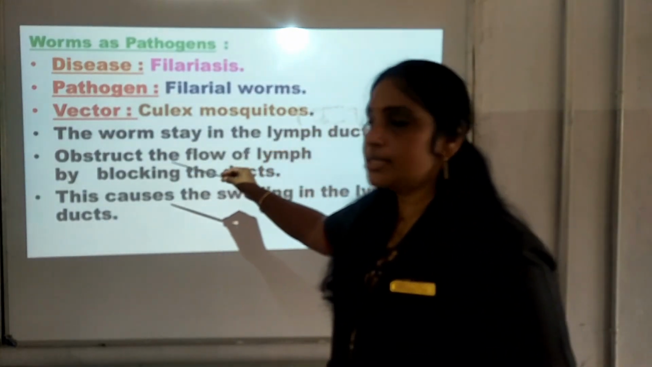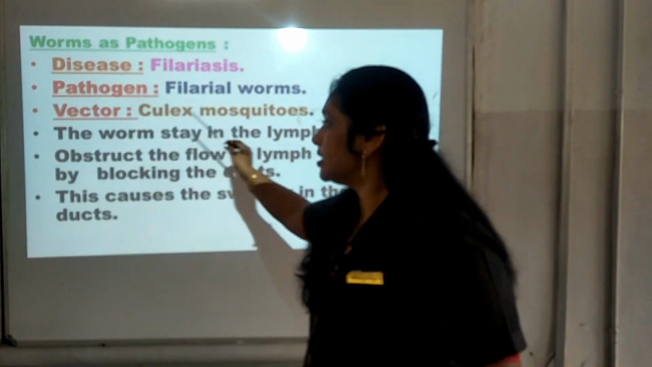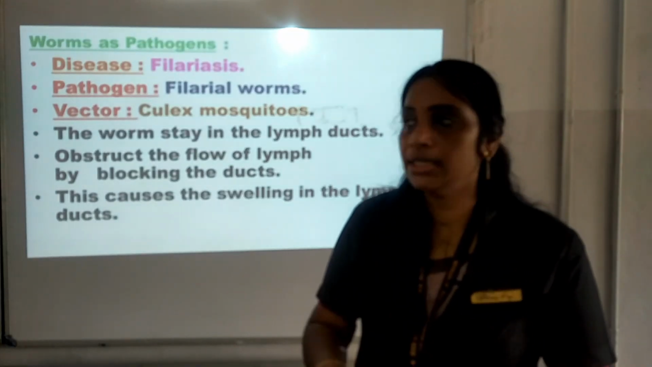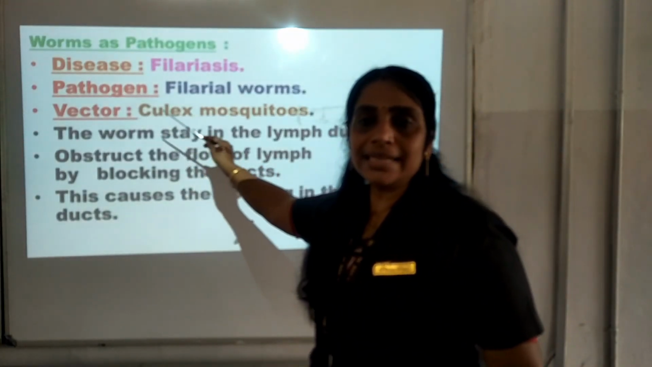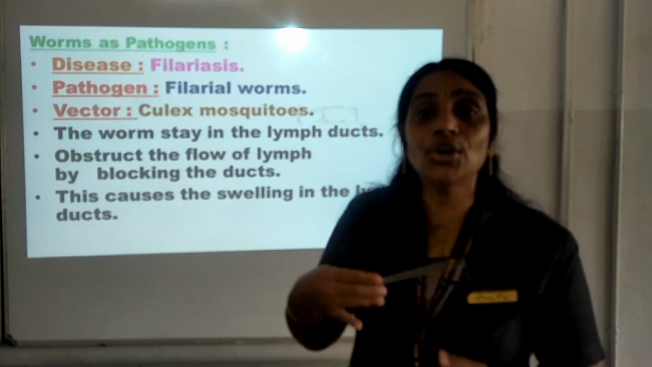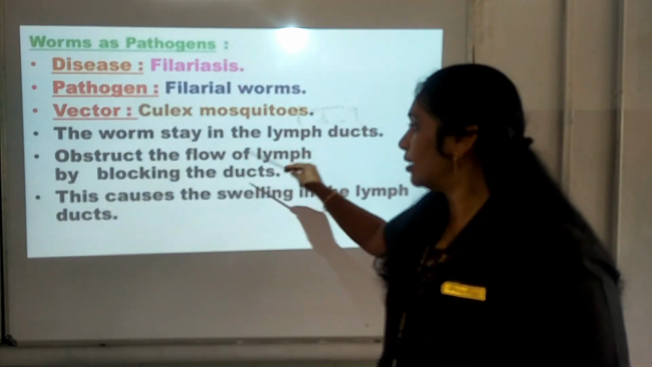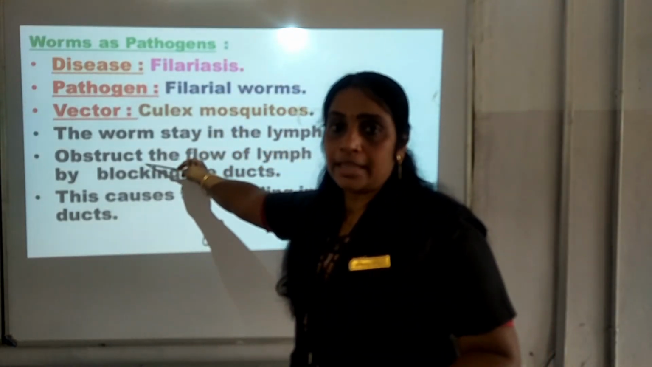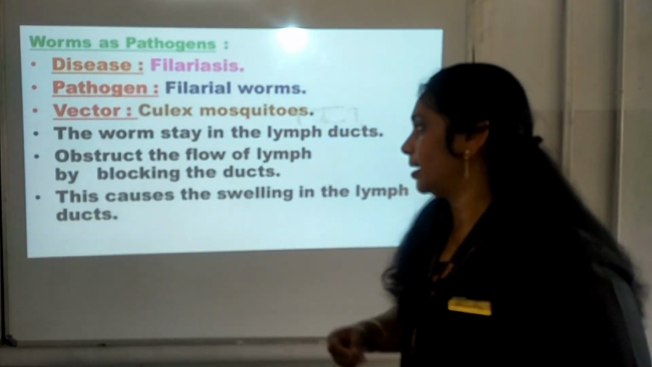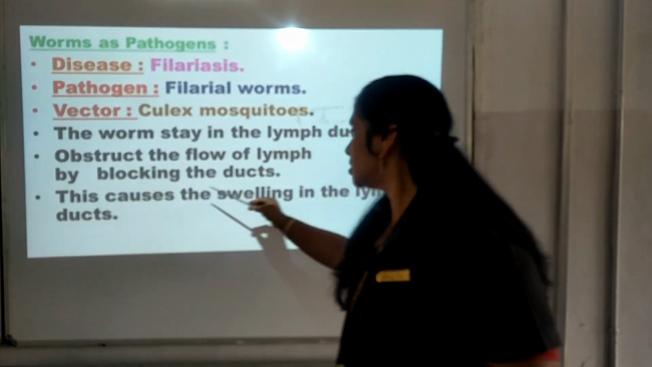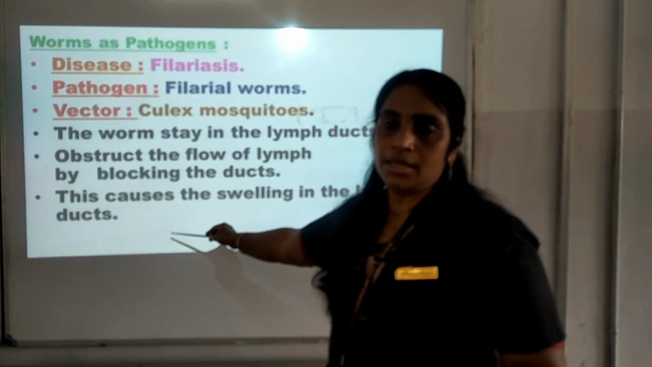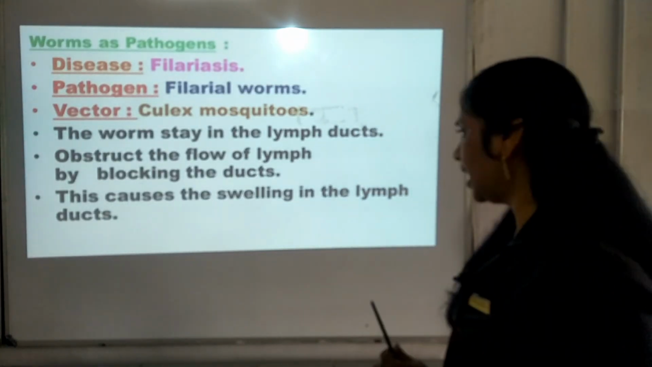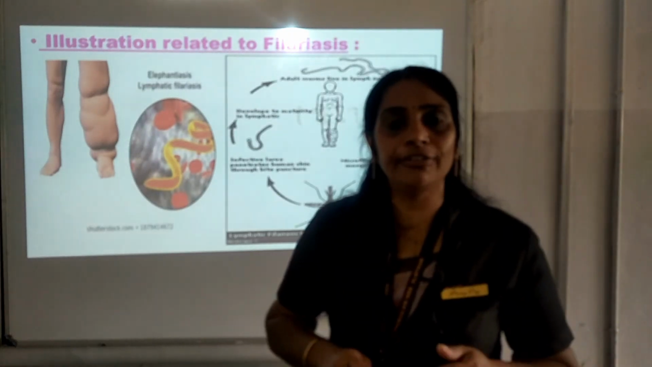Due to that, what happens? The flow of lymph is obstructed by blocking the duct. The vessel will be blocked by the worm as it is multiplying and maturing in the duct. Due to that, what will happen? The flow of lymph is obstructed, and the flow will not take place there. Thus, it causes swelling in the lymph duct. So the lymph duct will be swollen, and that will cause the disease called filariasis.